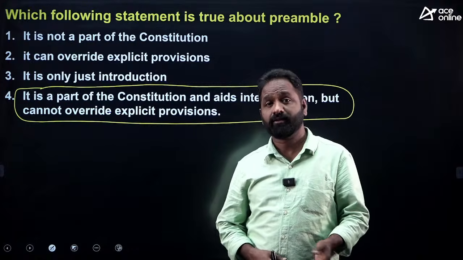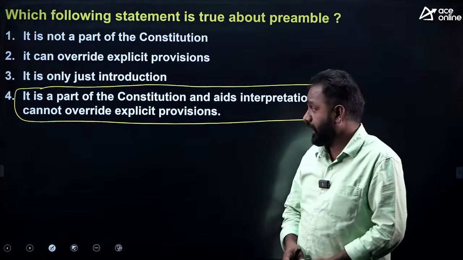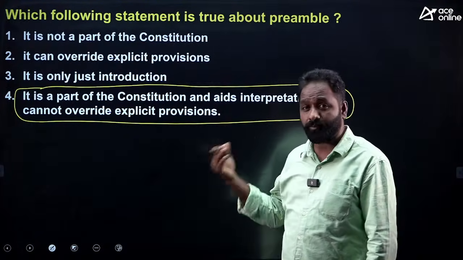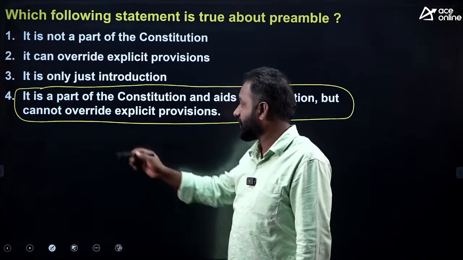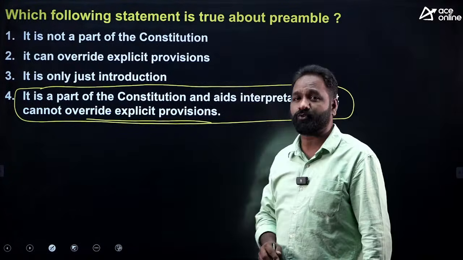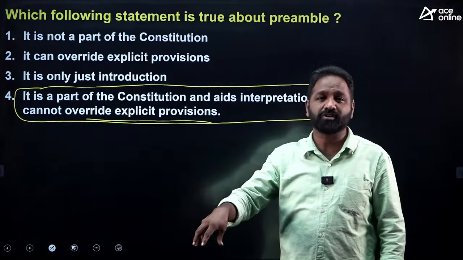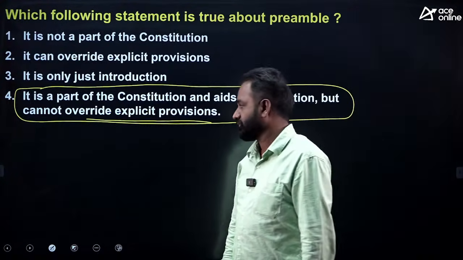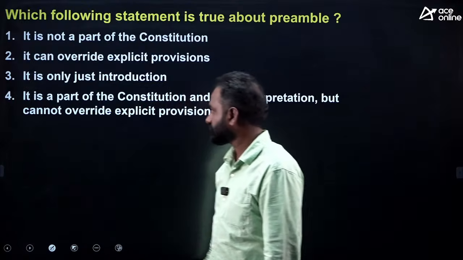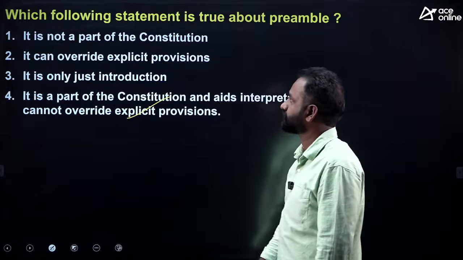Preamble can be amended. And by using the preamble we can go for interpretation of the Constitution. But whatever is mentioned in the preamble cannot override express provisions. Whatever is already there in the Constitution cannot be overridden by the preamble. Is it clear? Right. This is the answer.